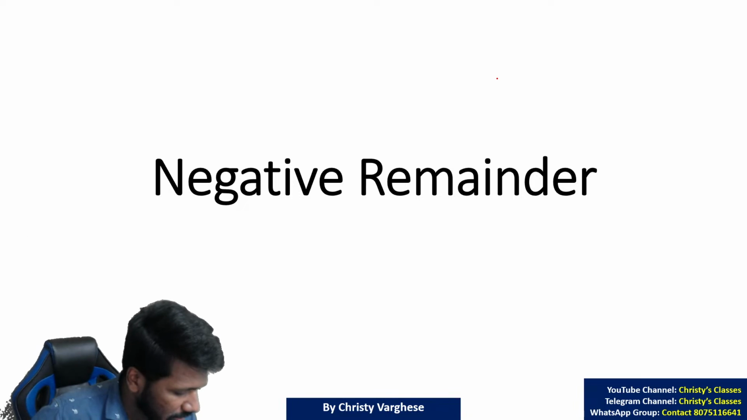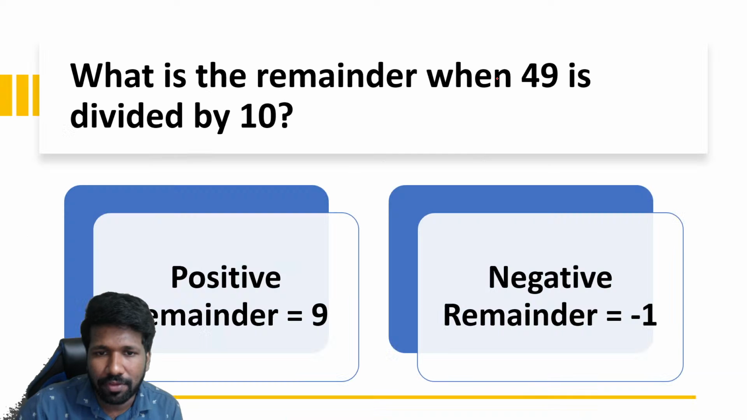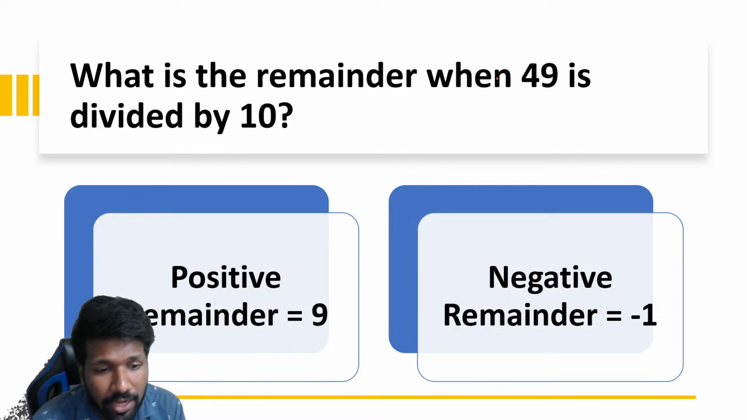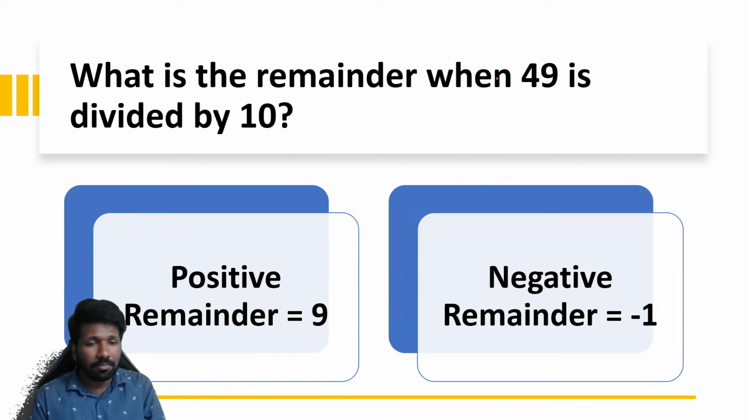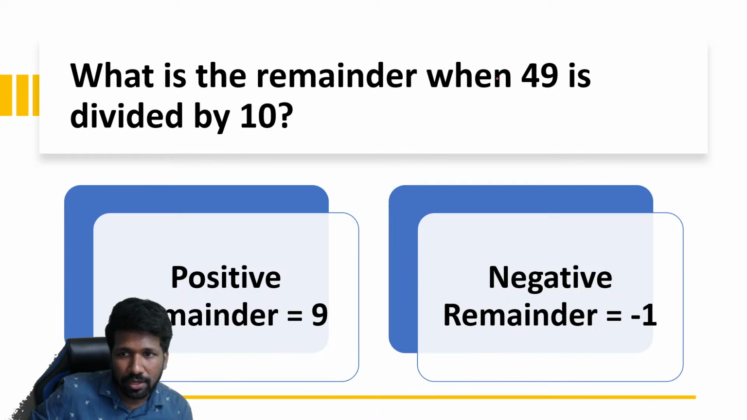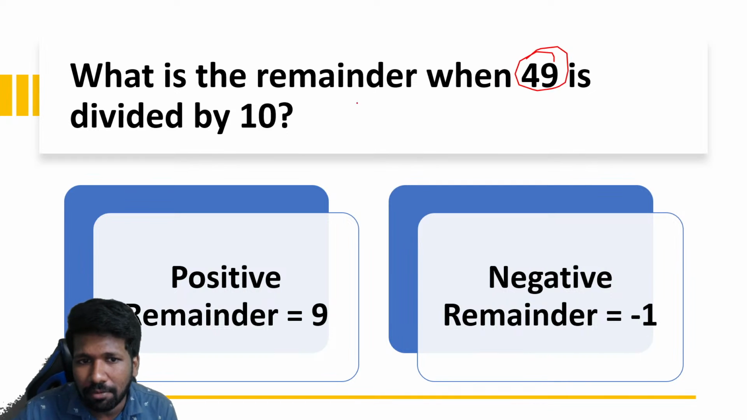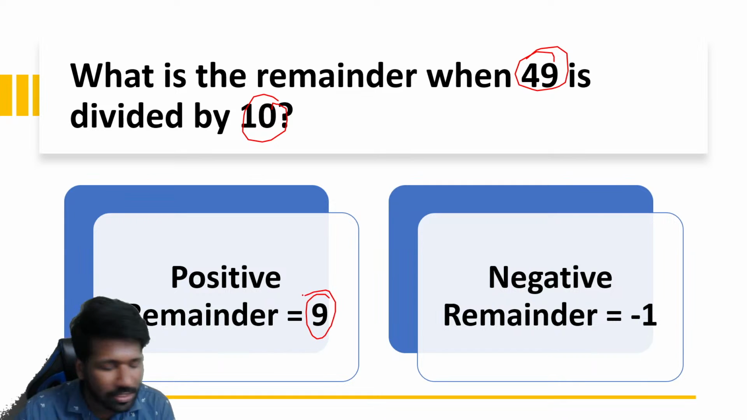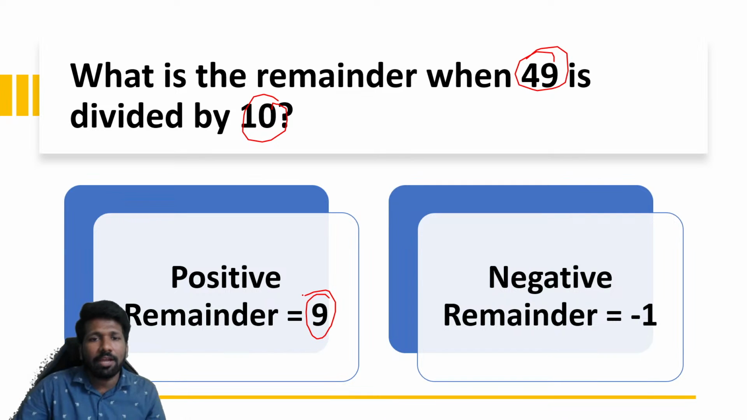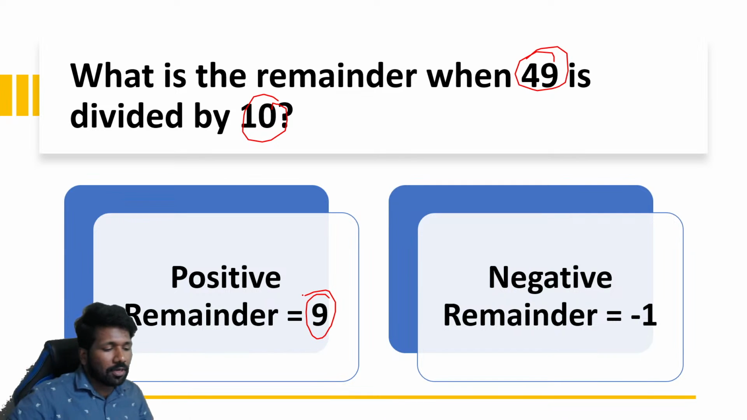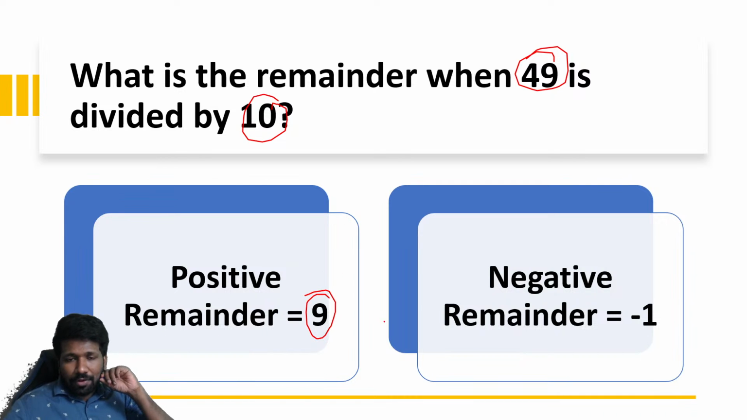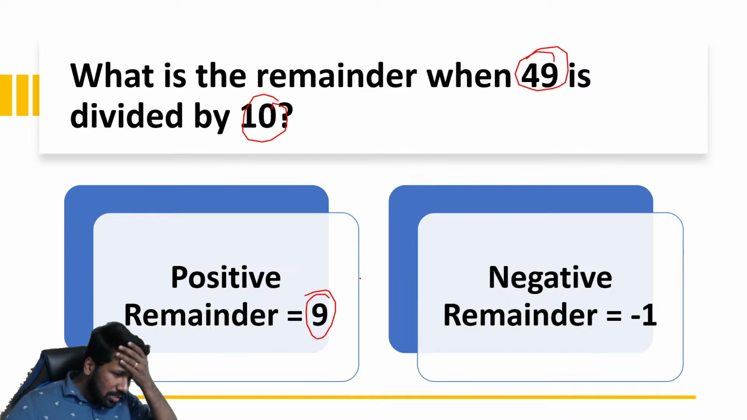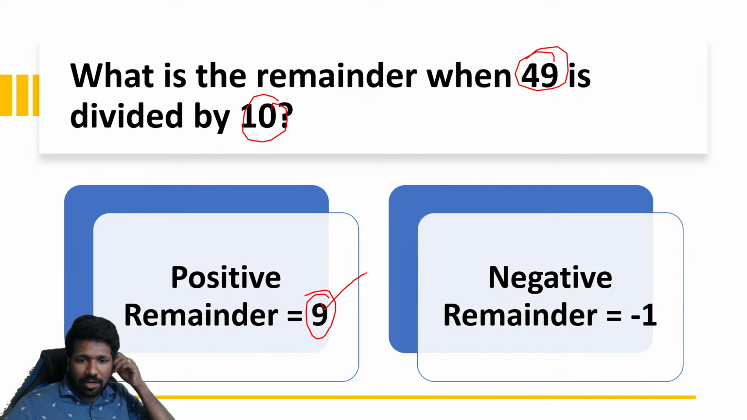Negative remainder. Negative remainder concept is very convenient. In the calendar problem chapter also this is very important. We will discuss calendar problems, and at that time I will discuss more about it. For example, when you are dividing 49 by 10, the positive remainder is 9. All of you know now. 49 mangoes divided among 10 people, everyone will get 4 mangoes each. What is remaining is 9 mangoes. That is the remainder, the positive remainder.